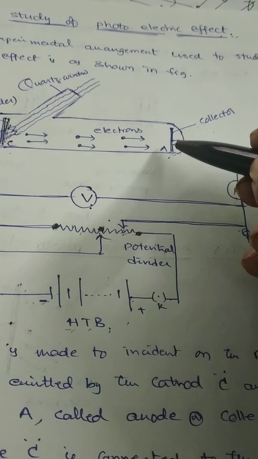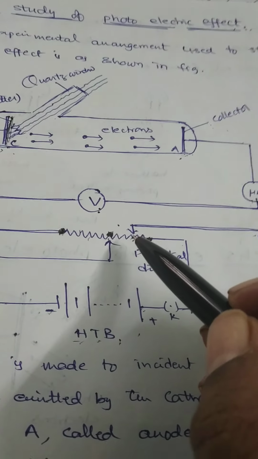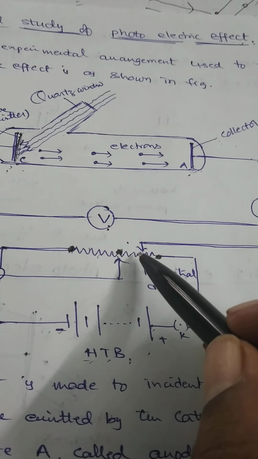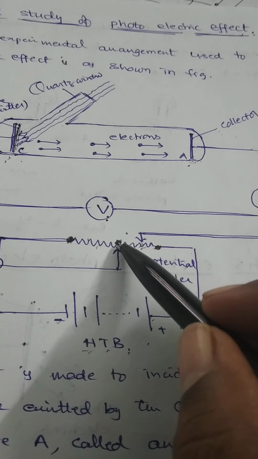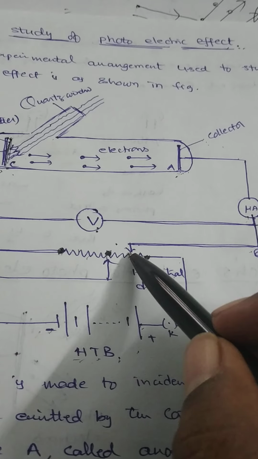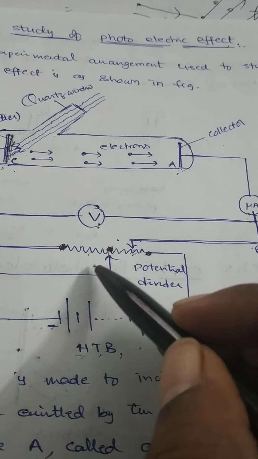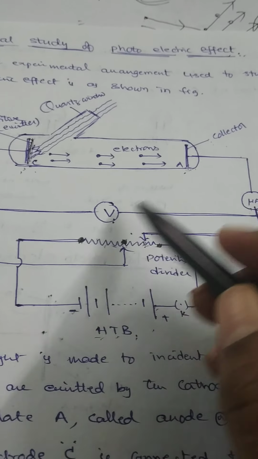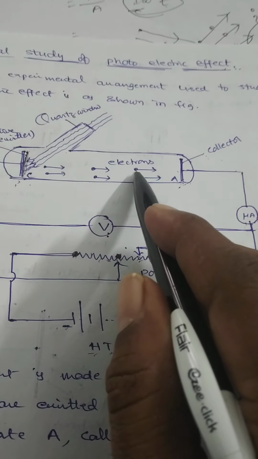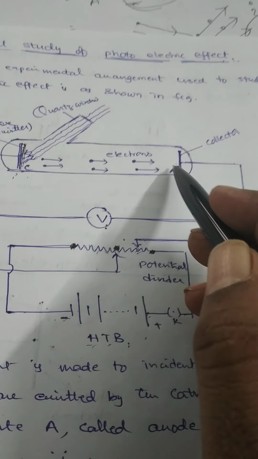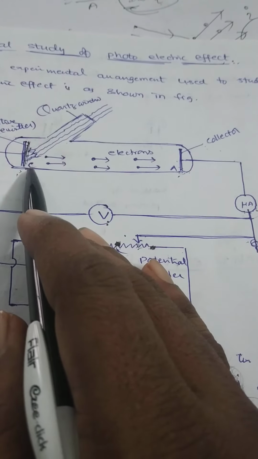Suppose here A is maintained at plus 10 volts. From 10, gradually the potential on A will decrease by moving this terminal to this point. This is the zero potential. That means if A is connected to this point, the potential of A becomes 0. While going from this point to this point, the potential on A will be negative and increasing. Electron also has negative charge. This negative potential strongly repels the negatively charged particles. That means electrons are stopped at the cathode.